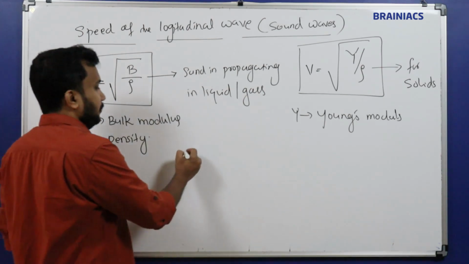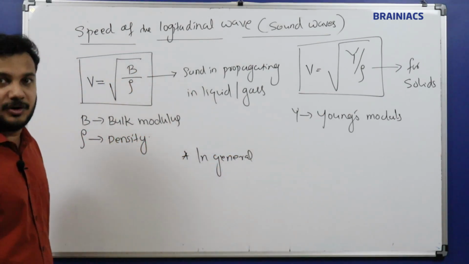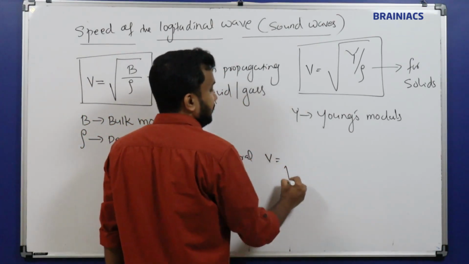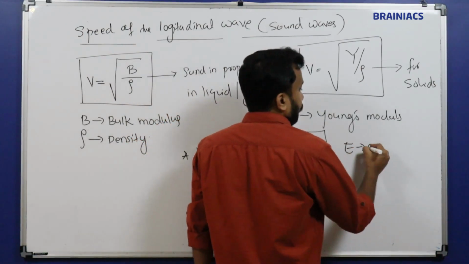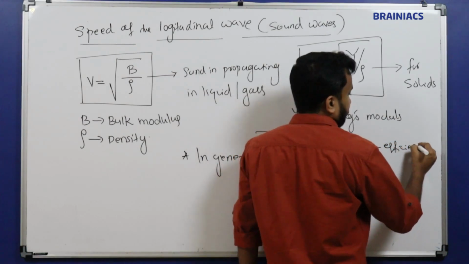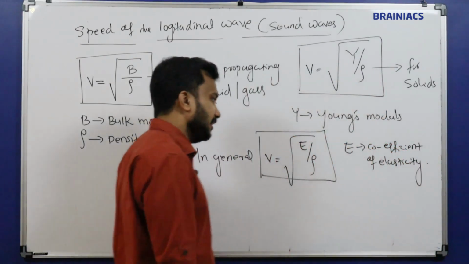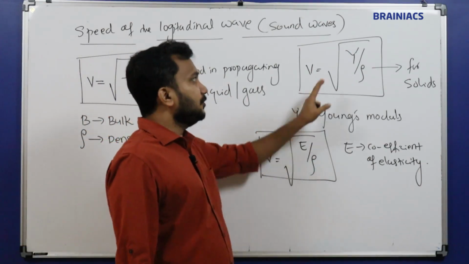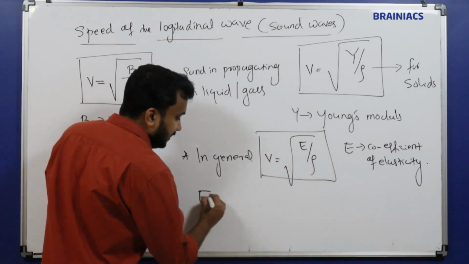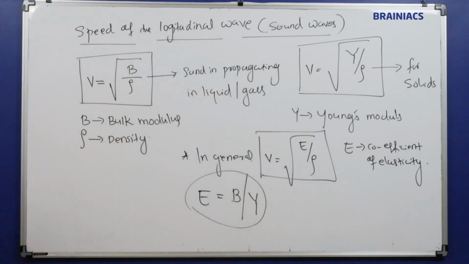So in general, I'm writing an additional point called in general. This B and Y, it's called what? Coefficient of elasticity. So velocity is equal to root of E by rho. E is called coefficient of elasticity. That is its general name. For gases and liquids it becomes bulk modulus, and for solids it becomes Young's modulus. So E can be B or Y, depending upon the medium. That is a concept you have to know. Okay, fine.